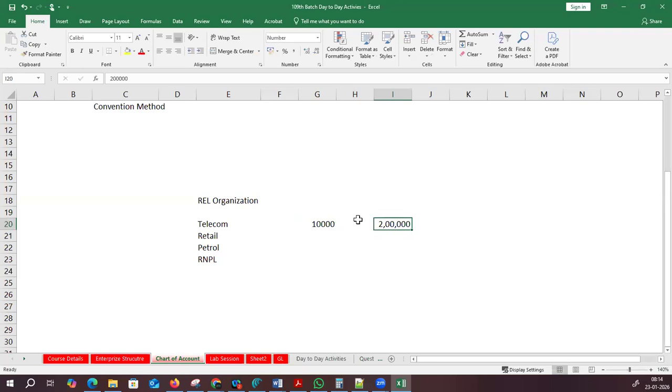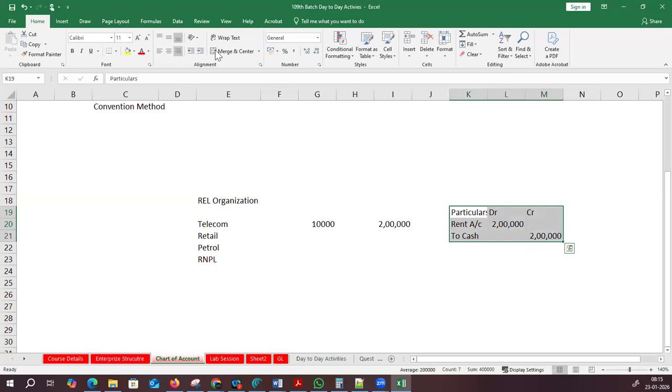So how do you write the transactions in the books? Usually, what is the accounting entry for rent? Rent account debit to cash. This is the accounting entry: 2 lakhs here and 2 lakhs here. This is debit and this is credit, and this is particulars. So this is how your accounting entry will be generated: particulars, debit and credit. Fine.